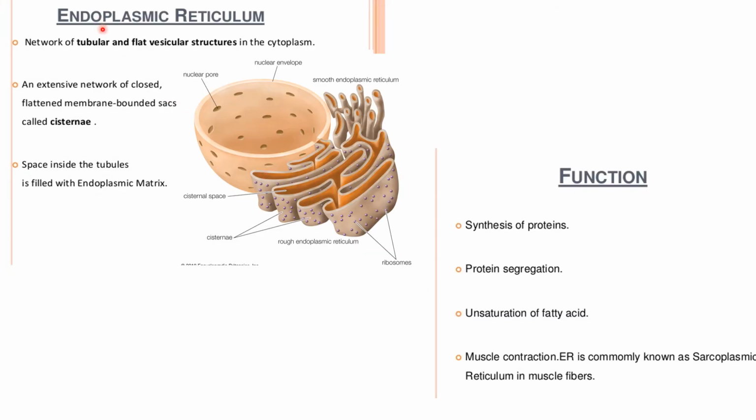Now let's study something which is known as endoplasmic reticulum. It is a network of tubular and flat vesicular structures in the cytoplasm. As you can see over here, these are the tubular and flat vesicular structures which are present. The extensive network of closed flattened membrane-bound sacs are known as cisternae. So these are the cisternae, as you can see over here. And the space in between them is filled with endoplasmic matrix.